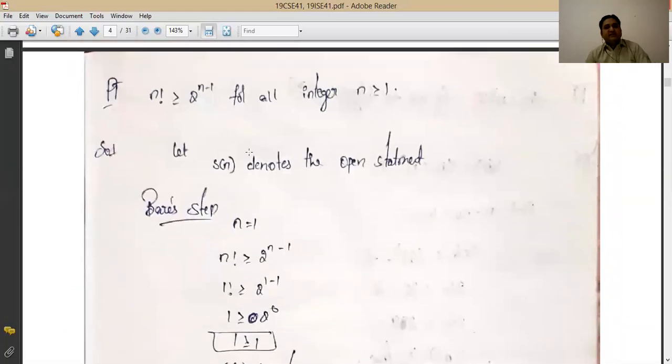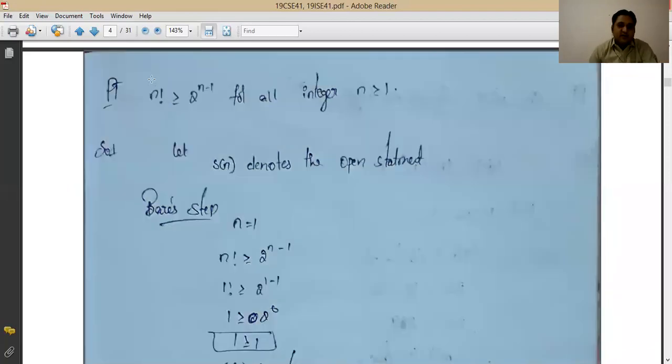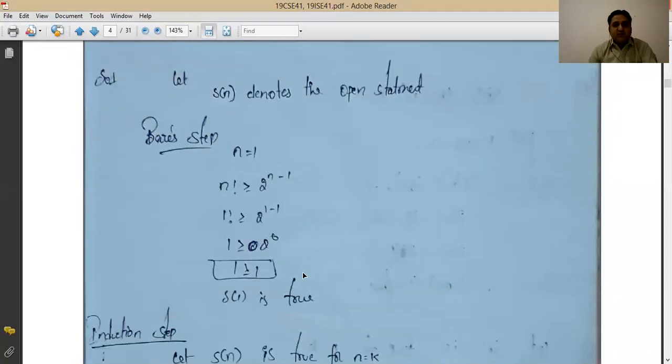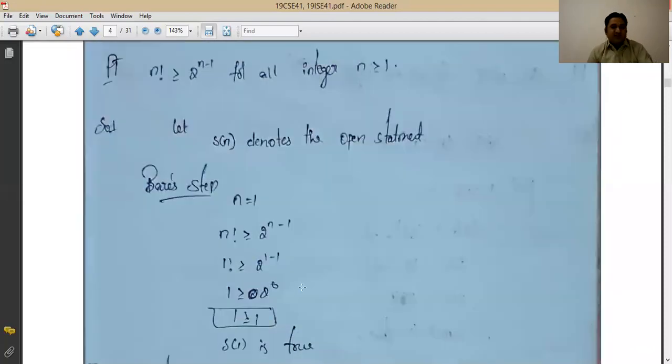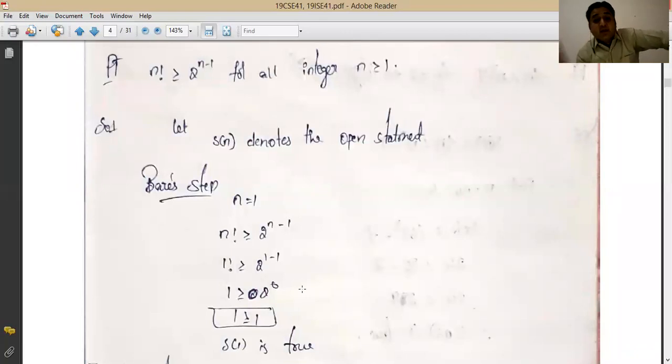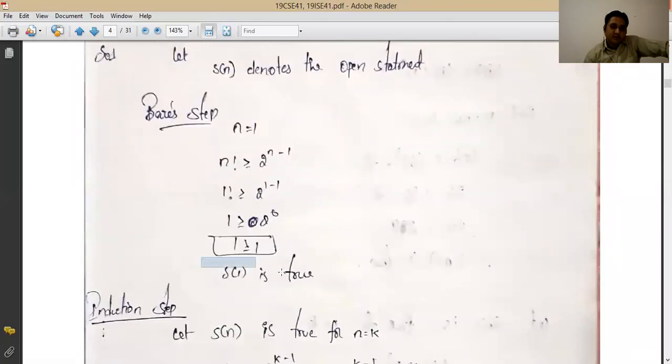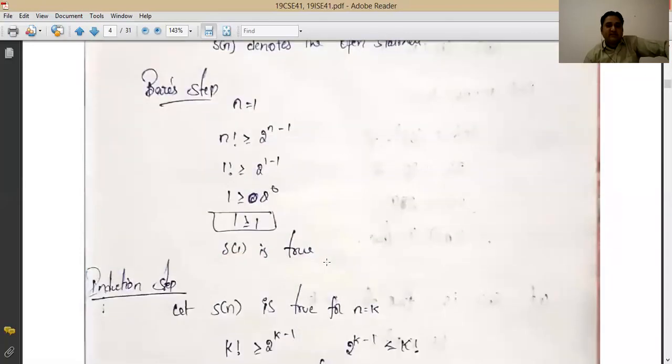Right. Now for the next theorem, here we don't have a series. Just a simple formula: any n factorial will be greater than or equal to 2 to the power n minus 1 for all integers n greater than or equal to 1. For the basic step, very simple, take n equal to 1, put it in both sides, and you will come to know that 1 is greater than or equal to 1. It is sure 1 is not greater than 1, but that equal to will verify this basic step. Then you will conclude that S1 is true. That means the basic step is true.